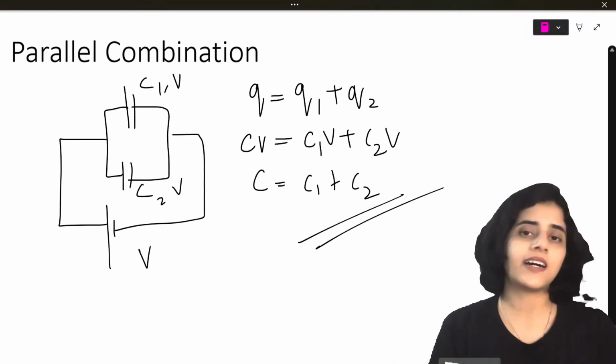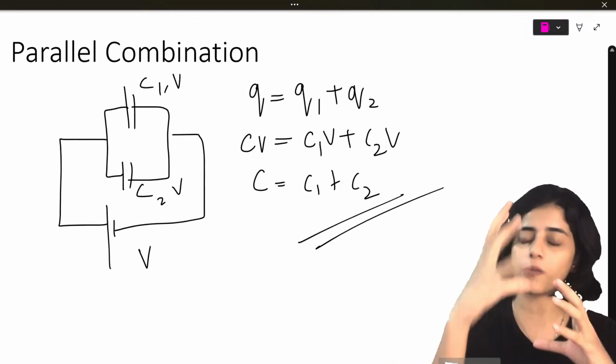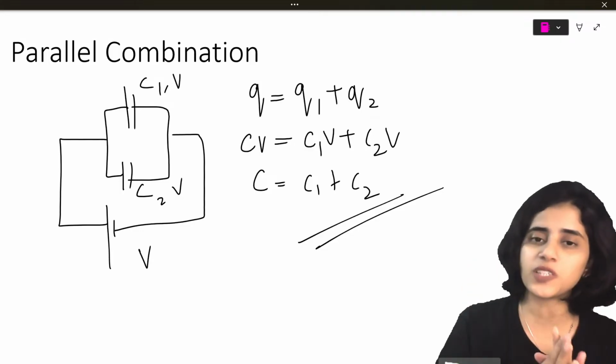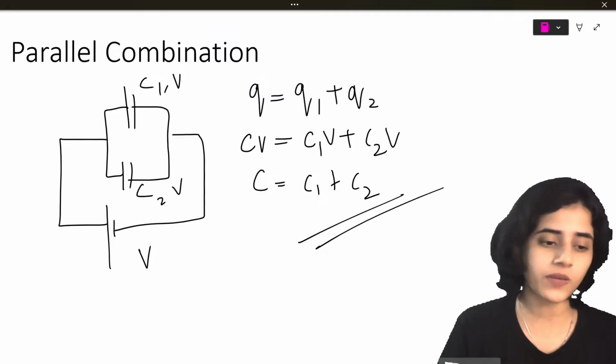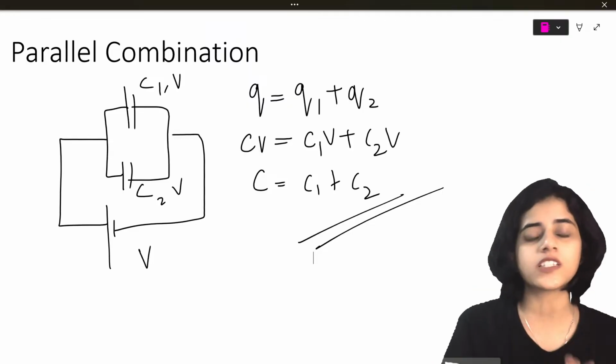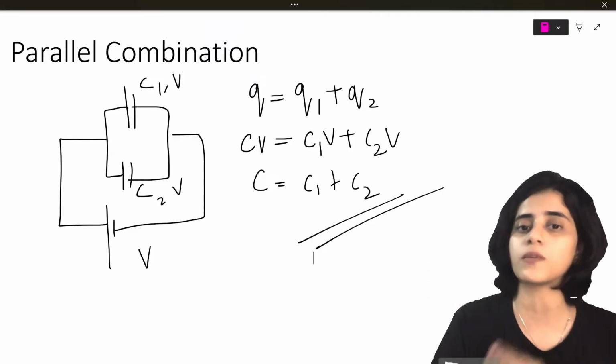We have to do problems based on all of this, and I will give you an equation sheet when we are revising for unit test 1. From tomorrow onwards, we are going to start with unit test 1 preparation.